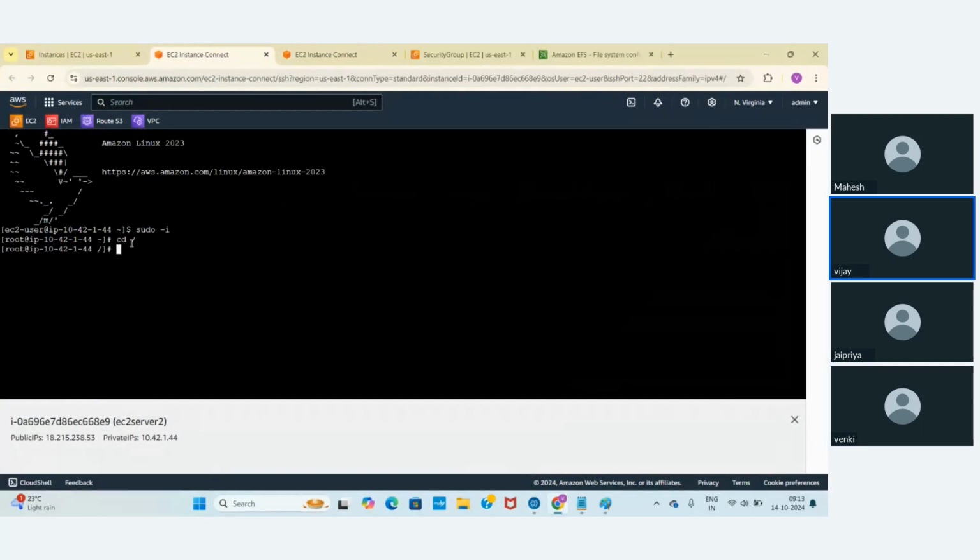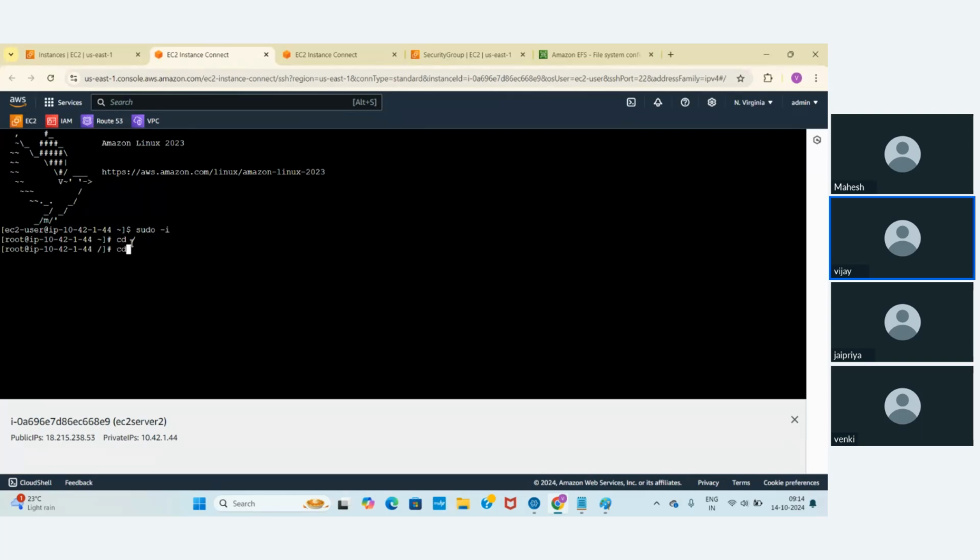I need to attach it to a folder. You can create whatever folder name you want to mount it. There is no problem in attaching that folder name to multiple EC2 instances. The same folder name can be in all EC2 instances, or you can have any folder name, but I want to make it very similar.